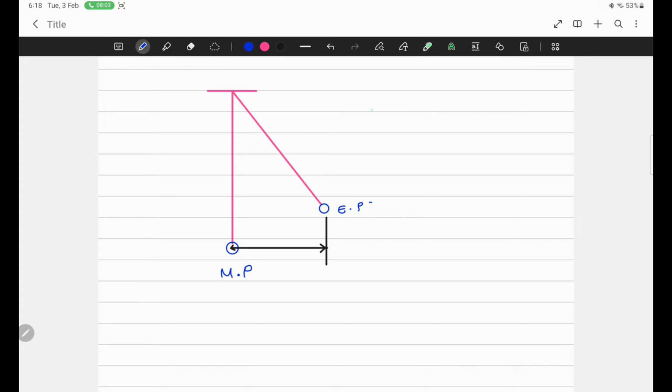The separation between mean position and extreme position is called amplitude. And amplitude is the maximum displacement.